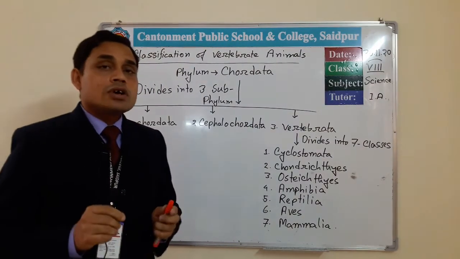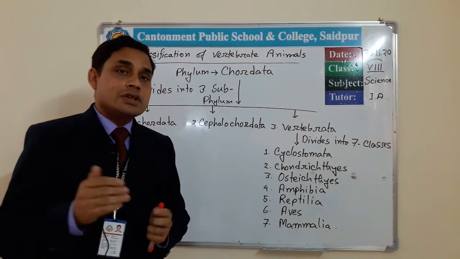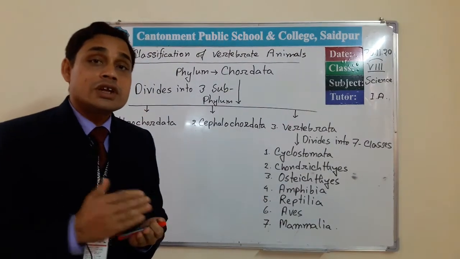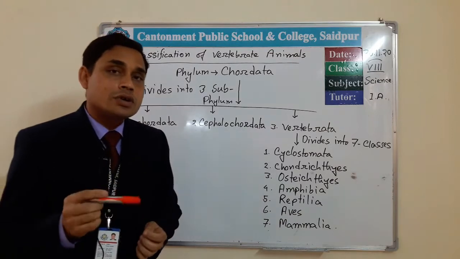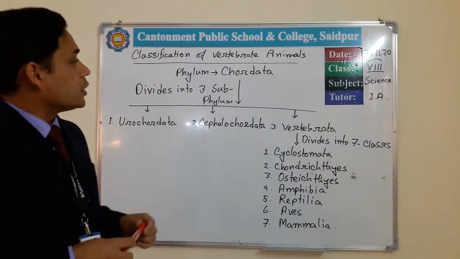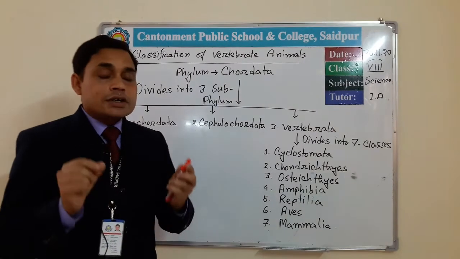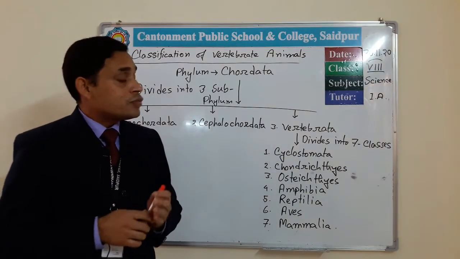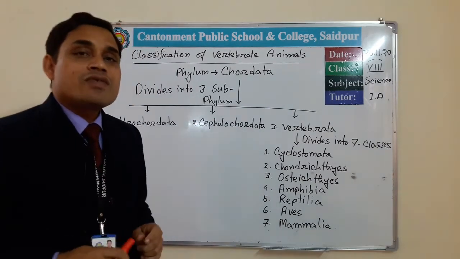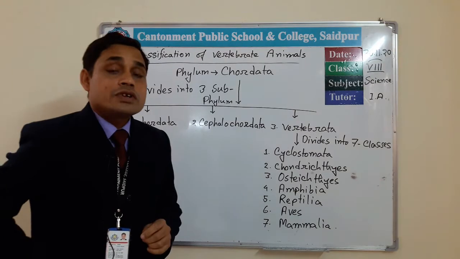This notochord is present in the animal's life cycle for some part of its life or throughout the life, or sometimes the notochord is replaced by the vertebral column. So this is the notochord, and the animal of this phylum bears a single dorsal tubular nerve cord at the back of its body.